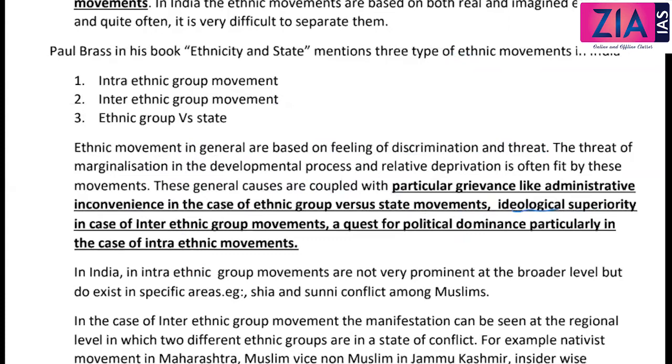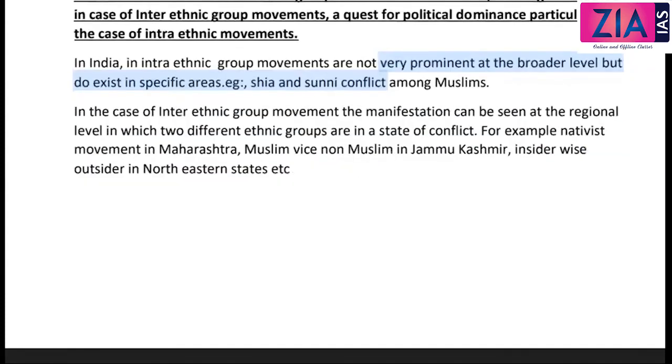Okay, in India, the intra-ethnic group movements are not very prominent at the broader level, but do exist in specific areas. So this is one example, Shia-Sunni conflict among Muslims. But this is not much important in the Indian context, because within the group, the movements are actually rare.